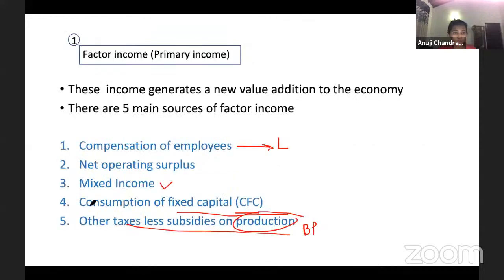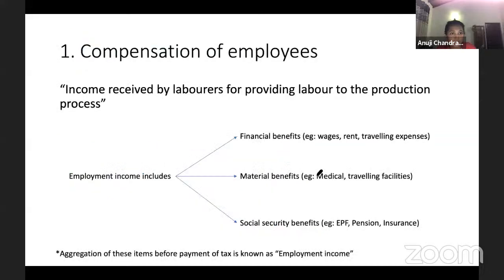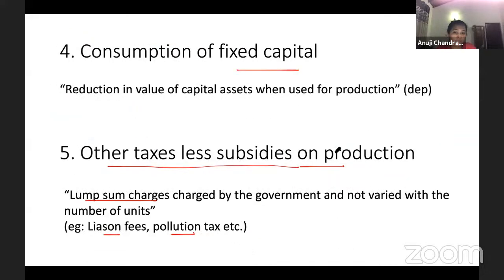1, 2, 3, 4, 5. But guys, these three together, we call it as gross operating surplus. So if they ask you to calculate gross operating surplus by giving you the net operating surplus, remember, net operating surplus plus mixed income plus consumption of fixed capital will give you gross operating surplus. That's what they have done here.